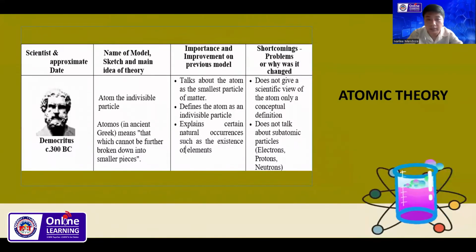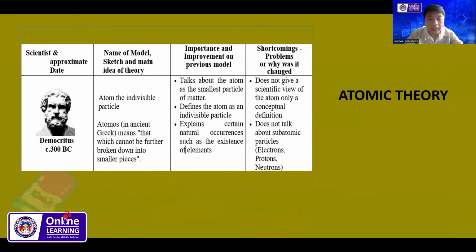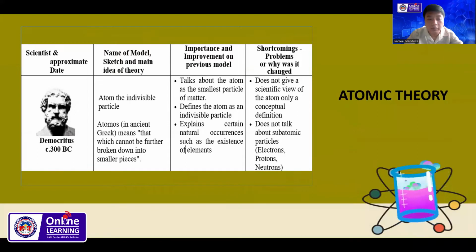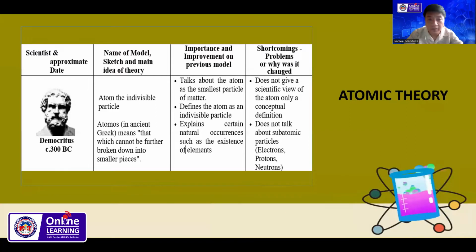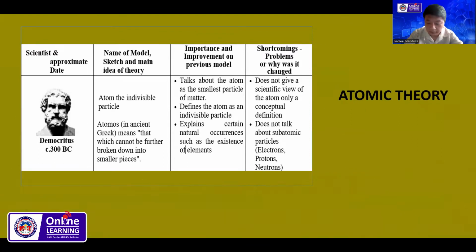He is Democritus in 300 BC. The name of the model is the atom, the indivisible particle. Atomos in ancient Greek means that which cannot be further broken down into smaller pieces. Some importance and improvement on previous model: it talks about the atom as the smallest particle of matter, defines the atom as an indivisible particle, and explains certain natural occurrences such as the existence of elements.